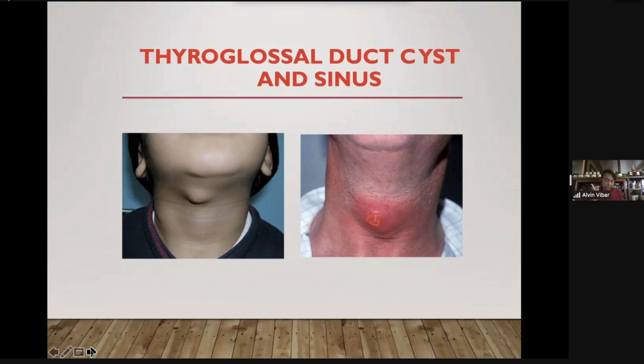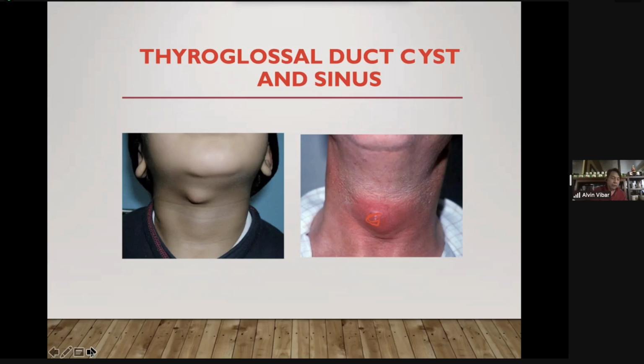What will you do? You simply ask your patient to protrude the tongue. Take note, ask the patient to protrude the tongue. And you will notice that upon protrusion of the tongue, the mass will move. What is the reason behind it?